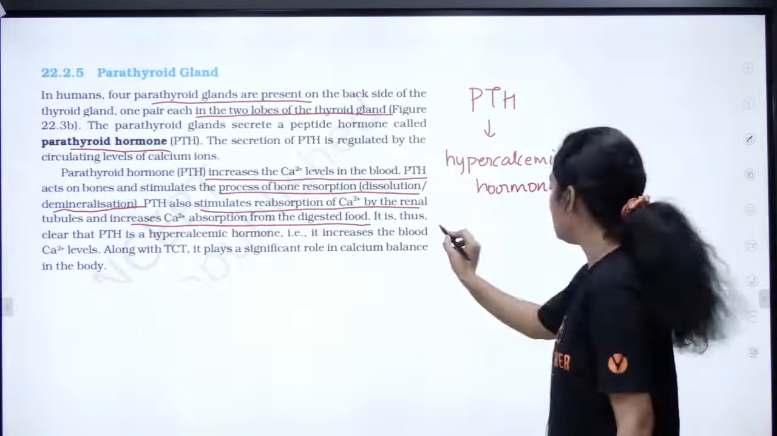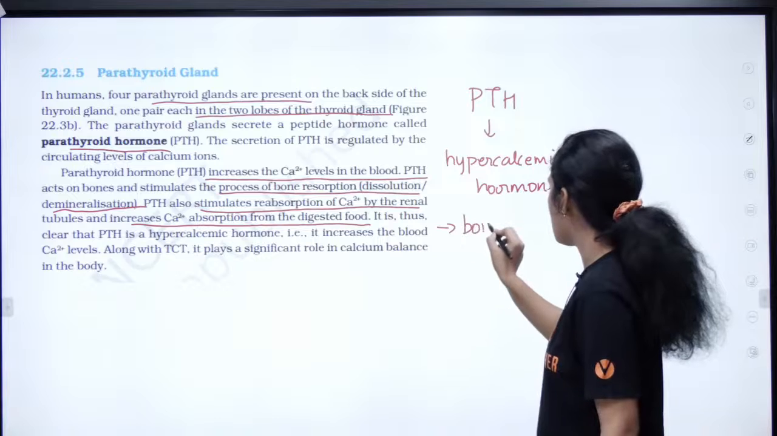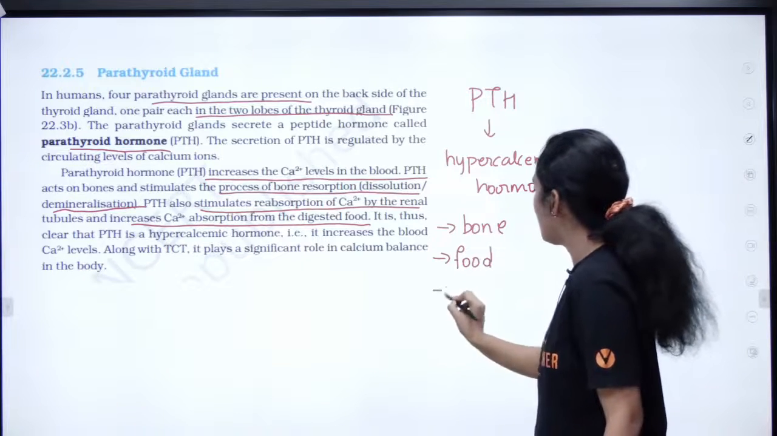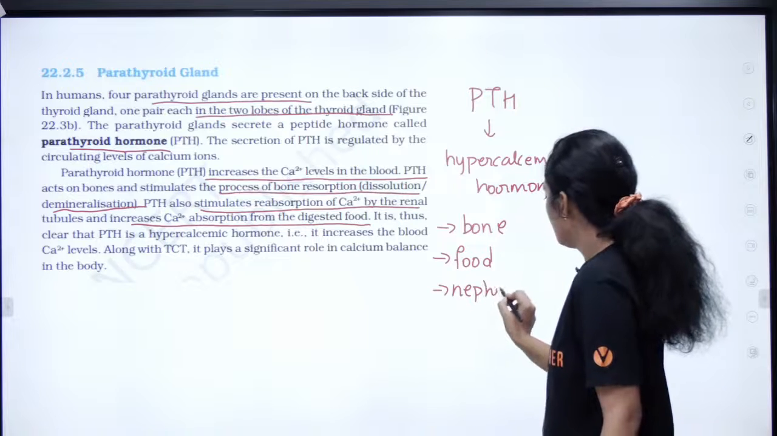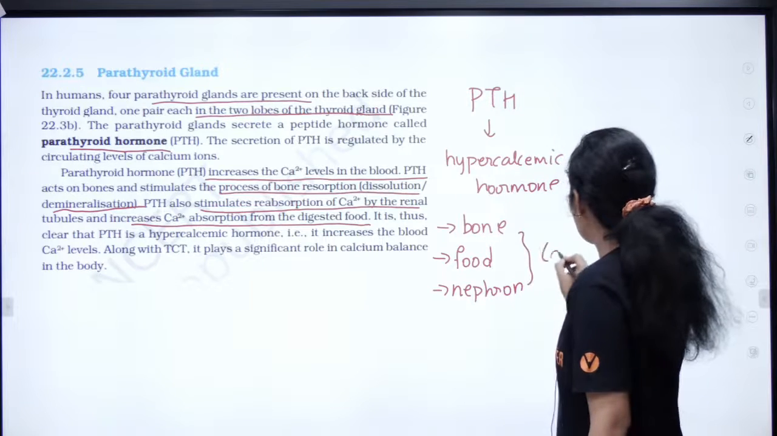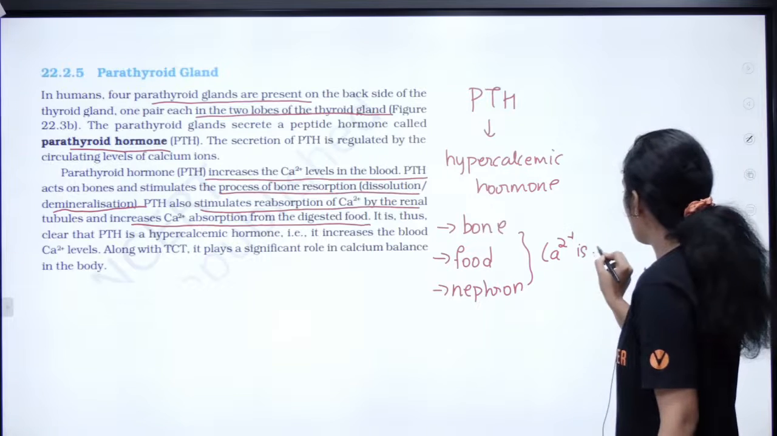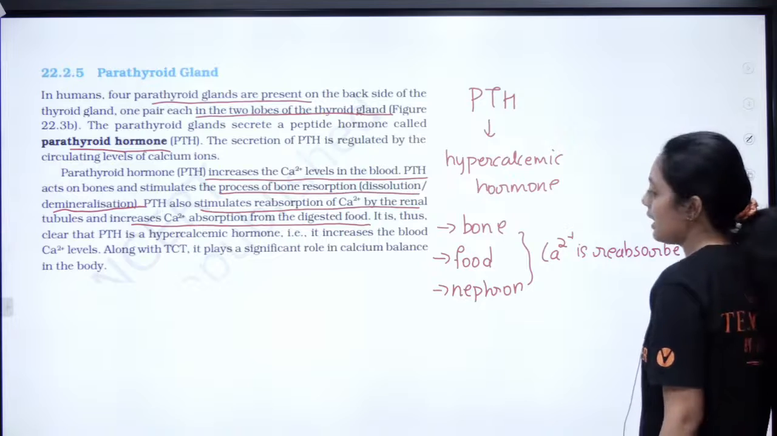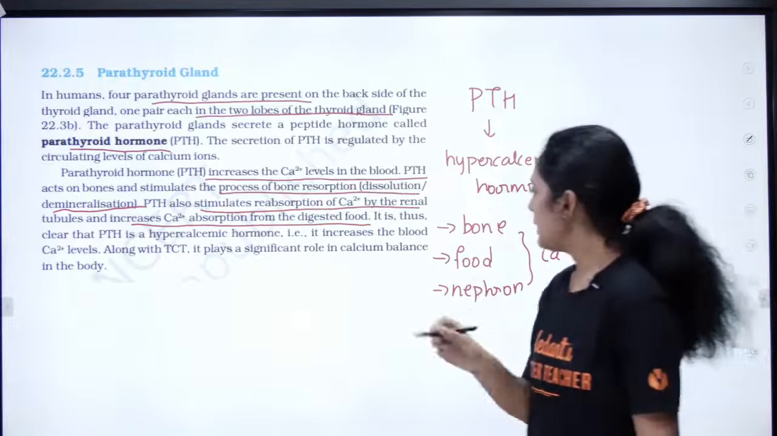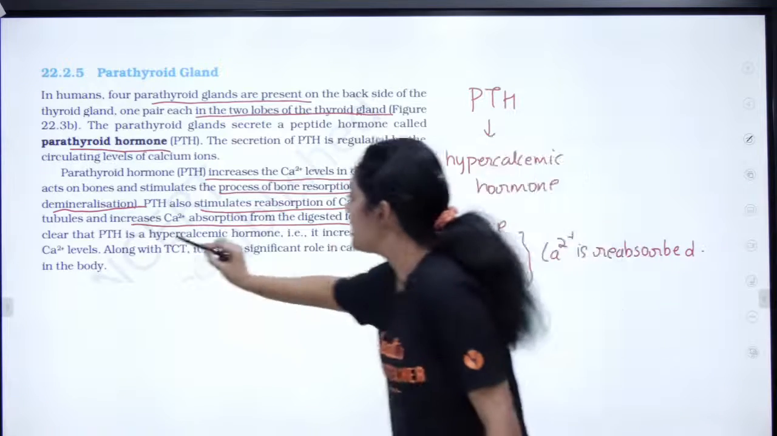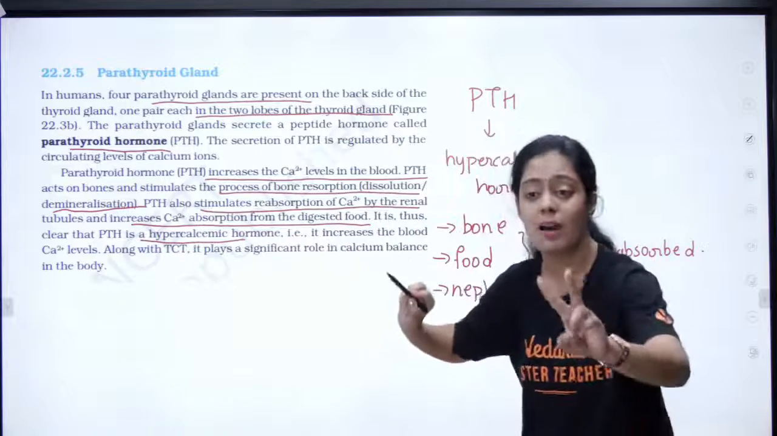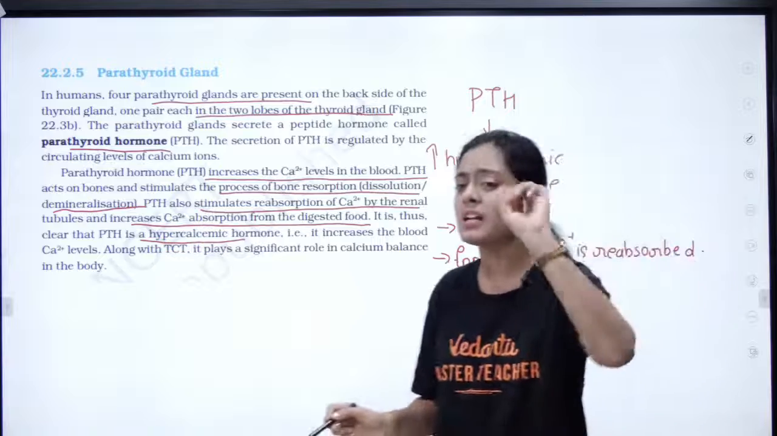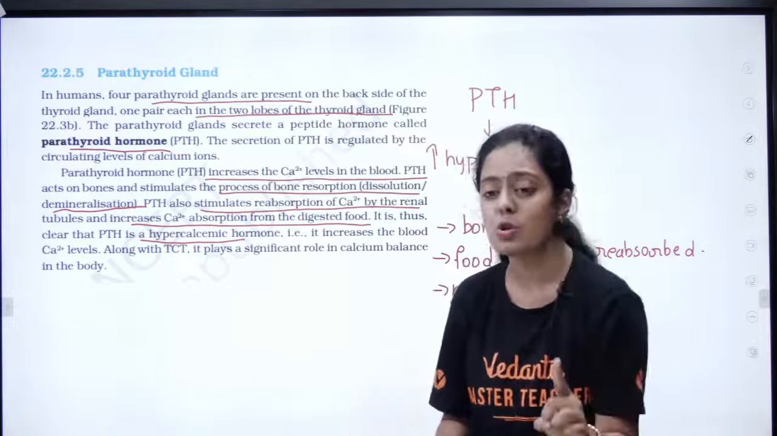It helps in reabsorbing. So one is from where? Bone. The other one? Food. The other one? From your nephron. Okay, from all these calcium is reabsorbed. Okay, this is a very important line. Very important. Yes, it is thus a hypercalcemic hormone. What is hyper? It is going to increase my calcium level. Many people get confused about this, so please do pay attention.